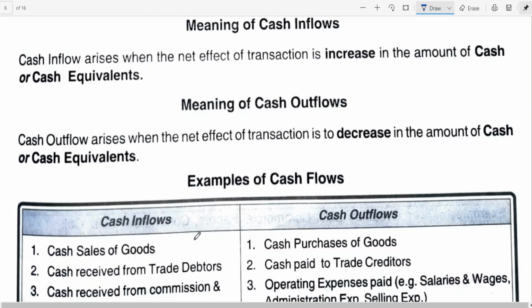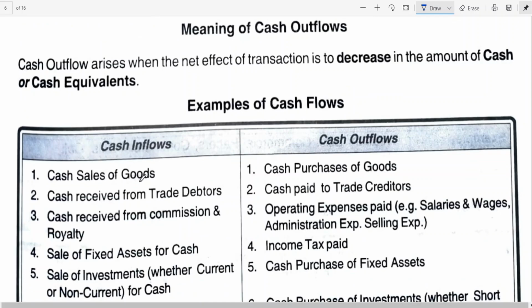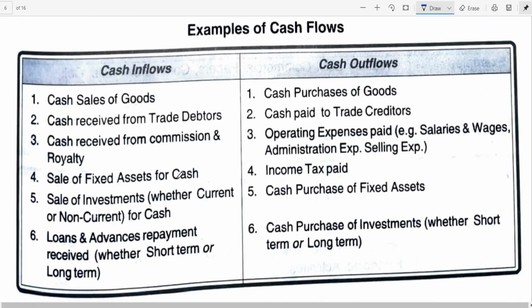Examples of cash inflows: cash sale of goods, cash received from trade debtors, cash received from commission and royalty, sale of fixed assets for cash, sale of investment, loans and advances repayment received, whether short term or long term. Outflows: cash purchase of goods, cash paid to trade creditors, operating expenses paid like salaries, wages, administration and selling expenses.